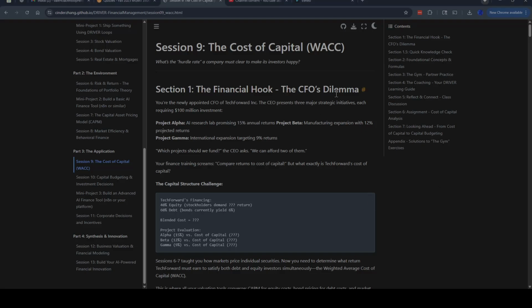Okay, Section 9, the cost of capital. The question is, what's the hurdle rate a company must clear to make its investors happy?